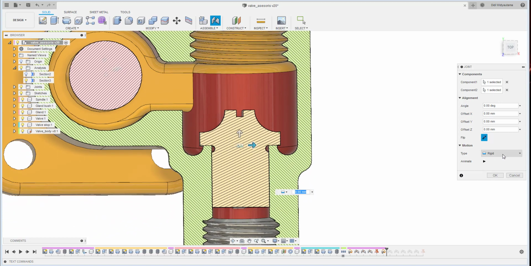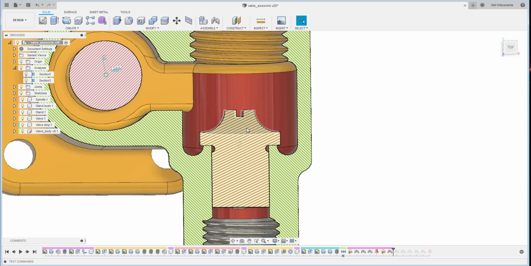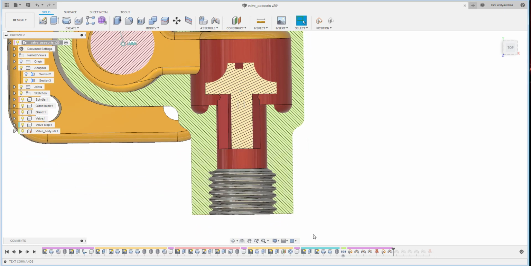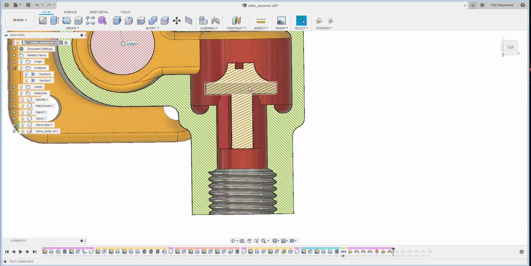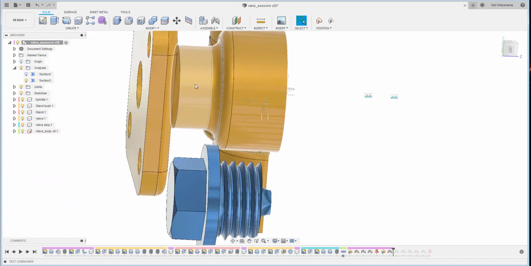And then I also want to use this one as a cylindrical. Okay, so they can move like this. And if there is a fluid from here coming here, they can float and then pass through the hole here and then go straight over there.